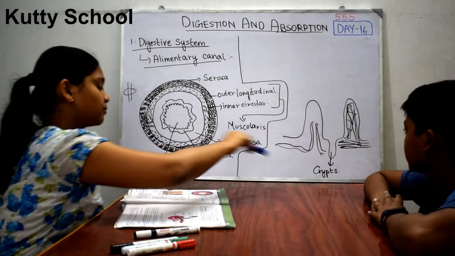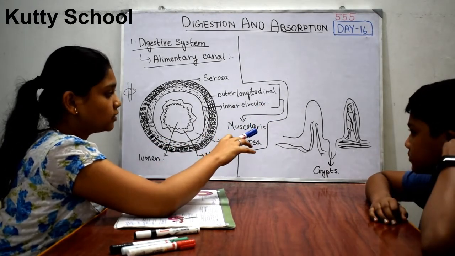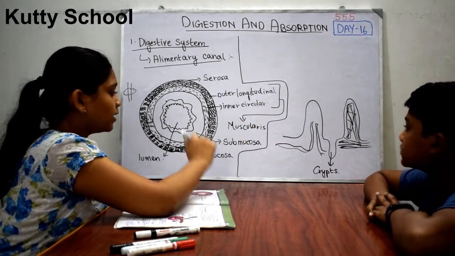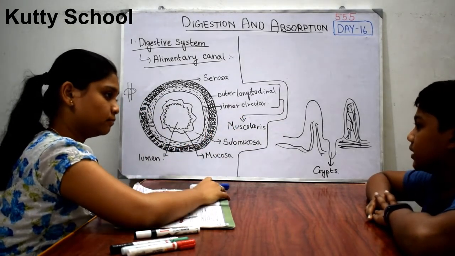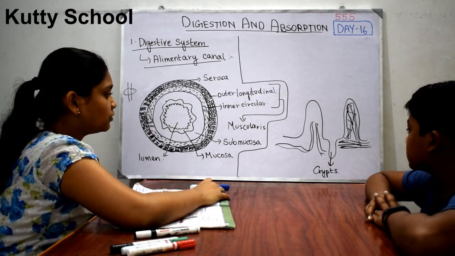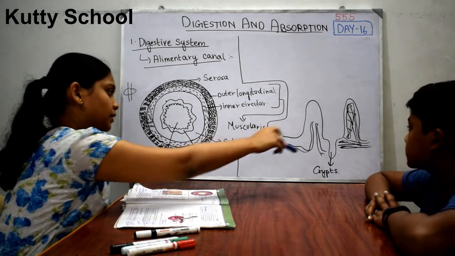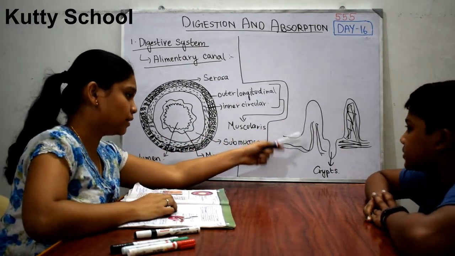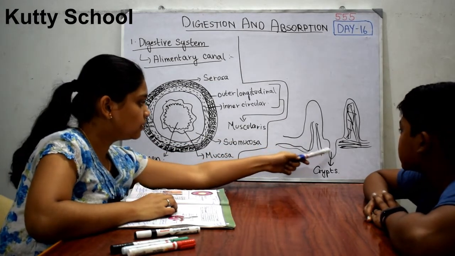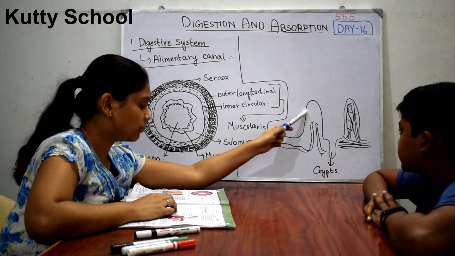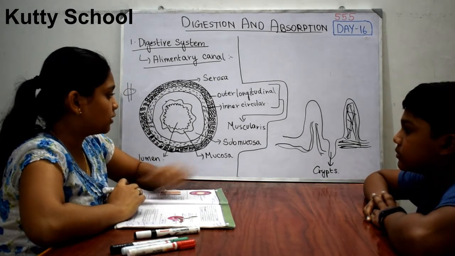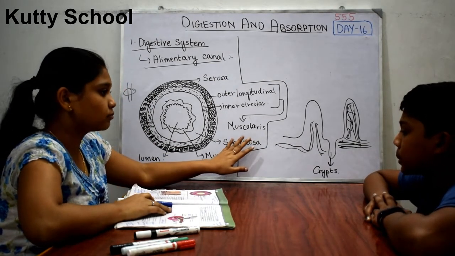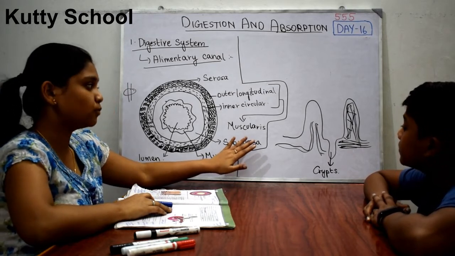These rugae are present in the stomach, whereas if the same structure is present in the intestine, it is known as villi. These villi have many capillaries passing through. These are capillaries, and these are crypts. Arteries, veins and everything pass through these villi, which helps in the absorption of food.